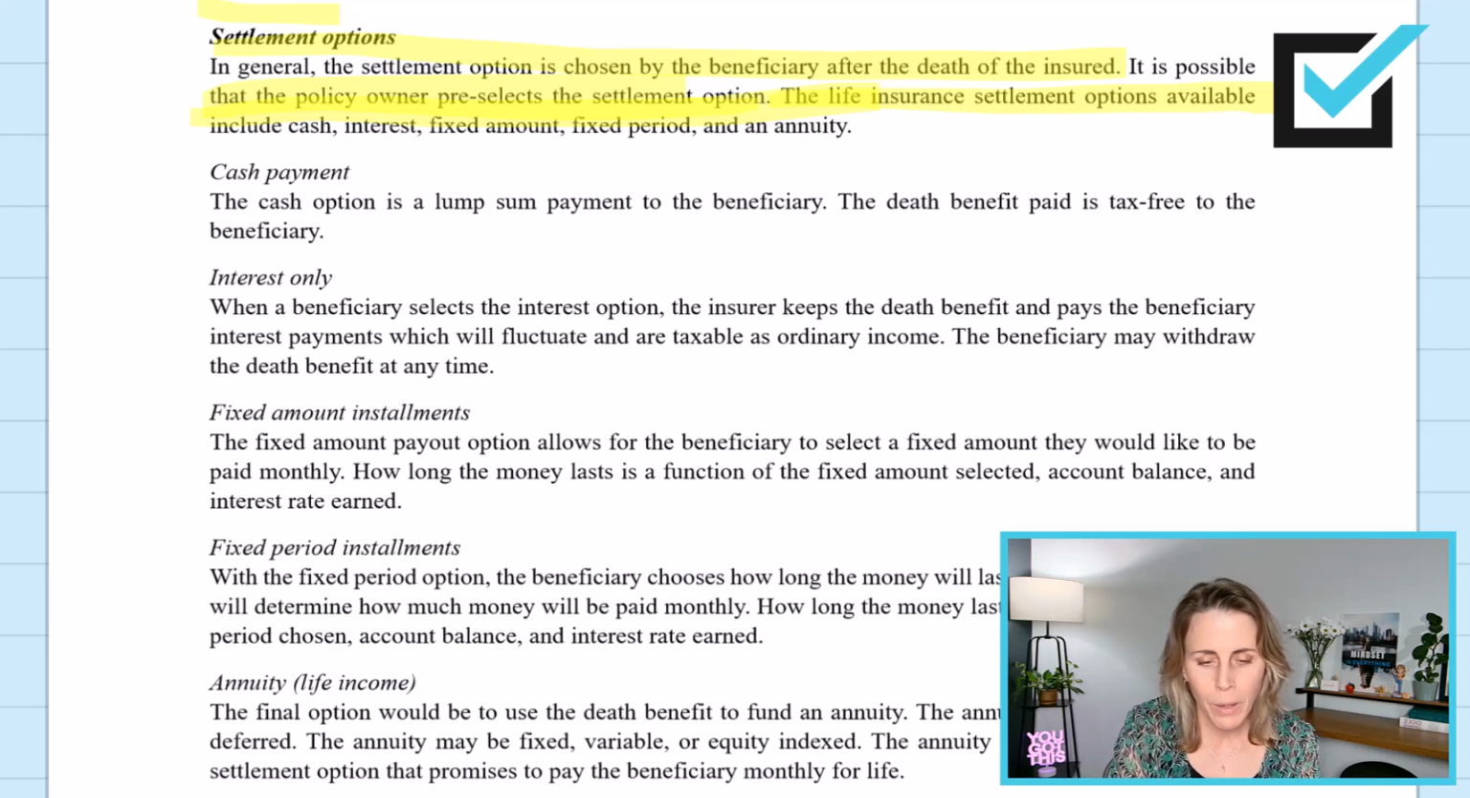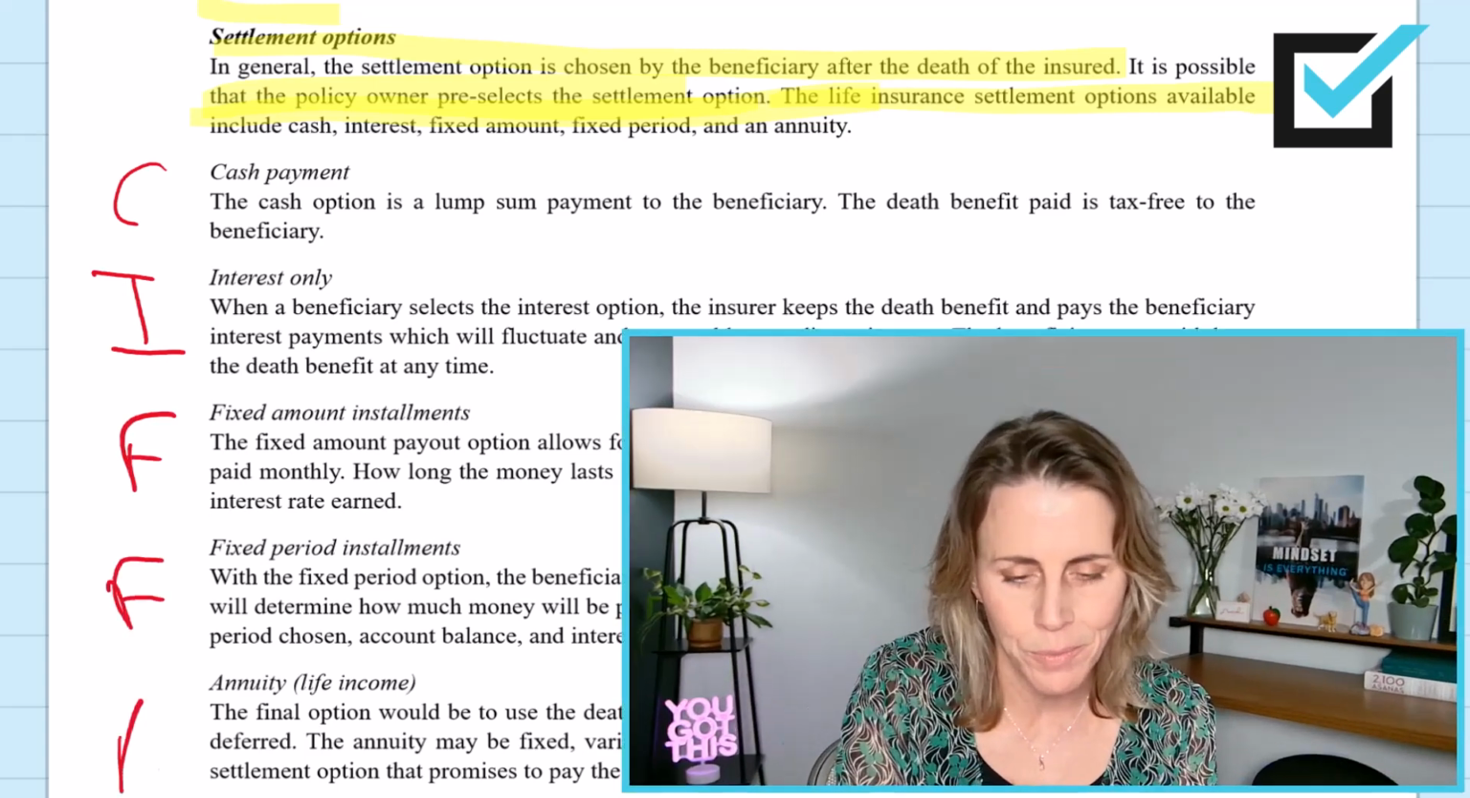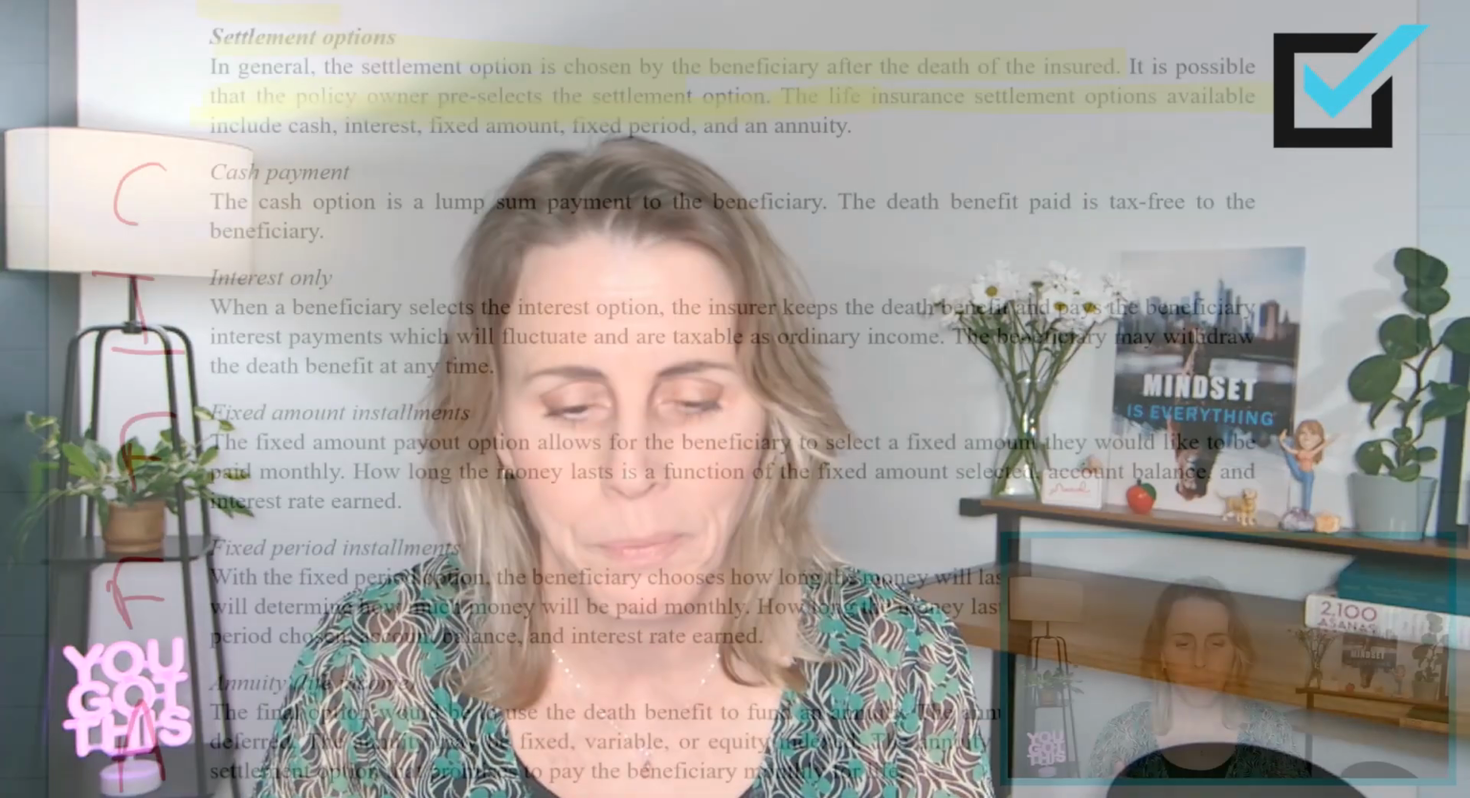I remember it with this weird acronym of SIFA. I don't have any great story like I had with Dear Sir, but SIFA helps me remember the payout options available for the life insurance death benefit, the face amount.